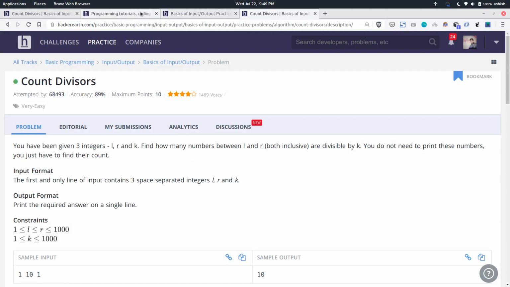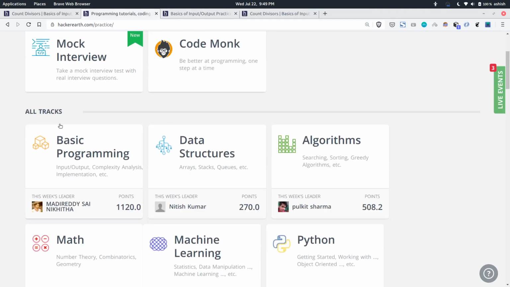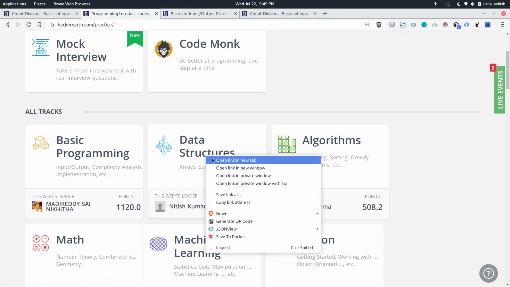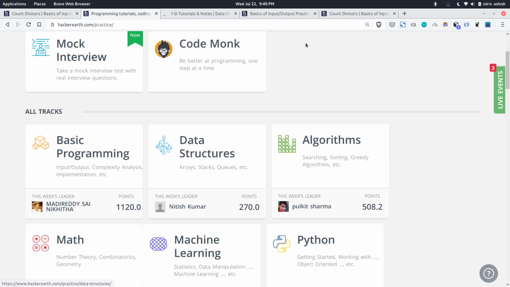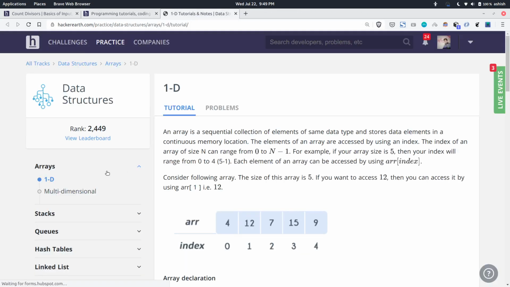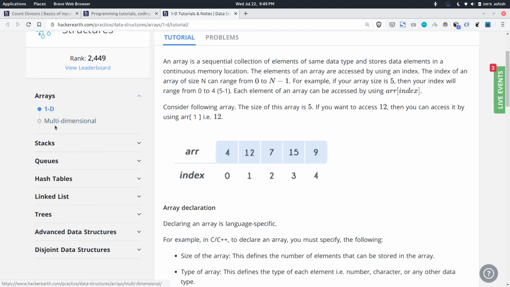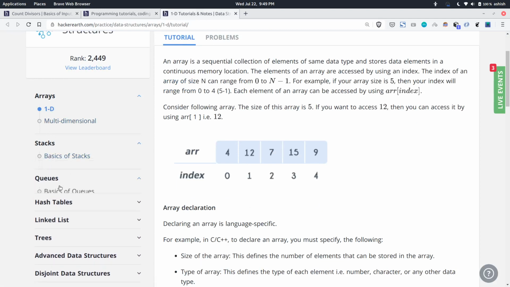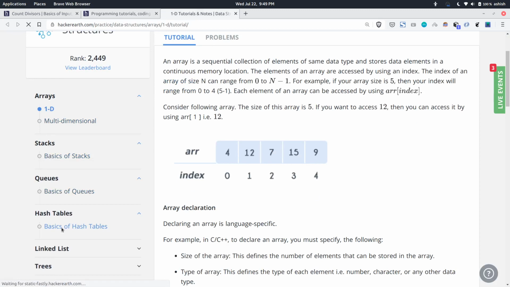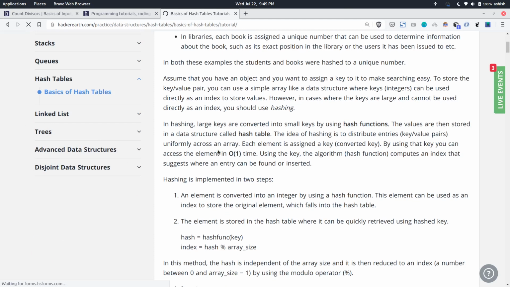Okay. So going back to the sections, there are basic programming, data structures, and algorithms. These two are very helpful. If you go into data structures, there are various data structures: 1D array, 2D array, then stacks, queues, hash tables. The one good thing is, for each topic you have some theoretical part you need to read.